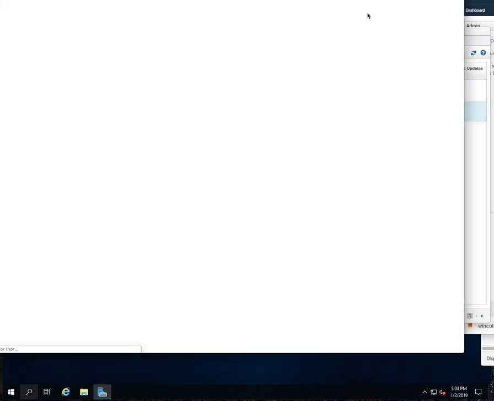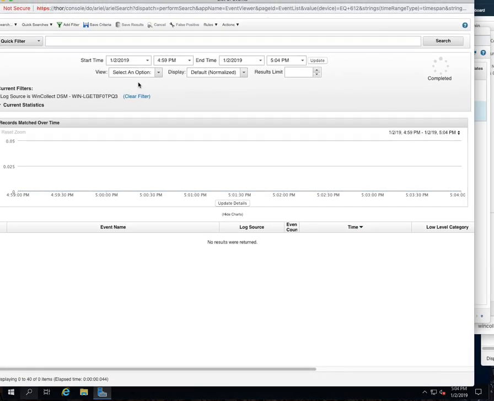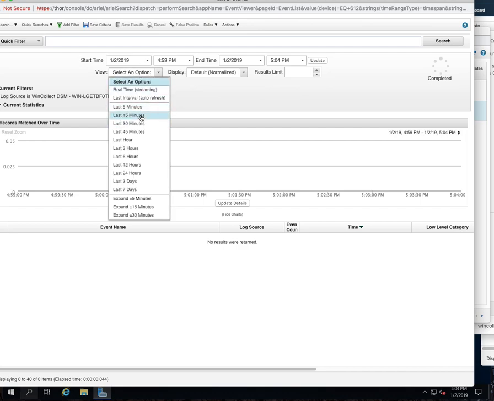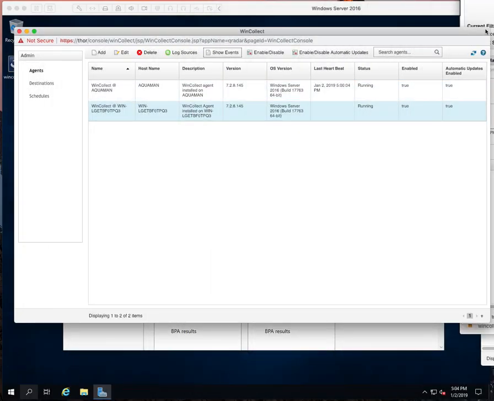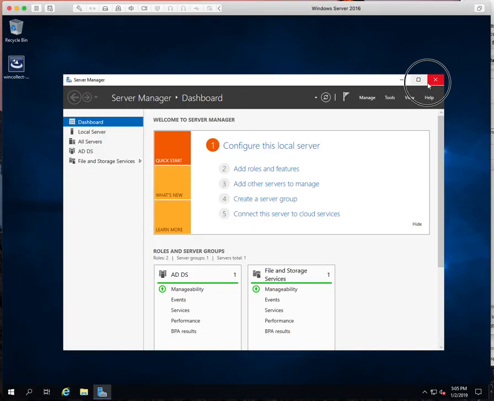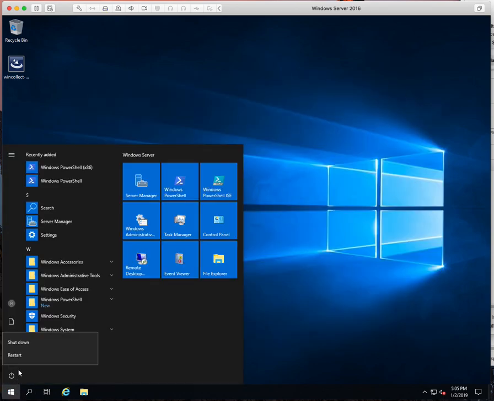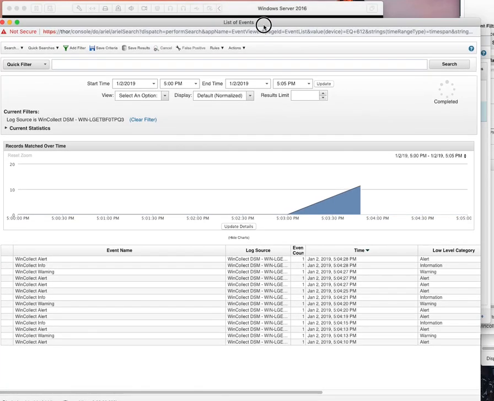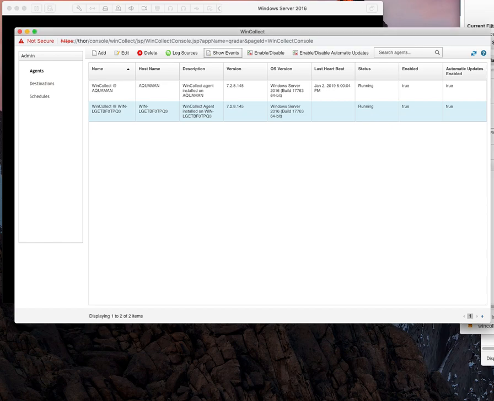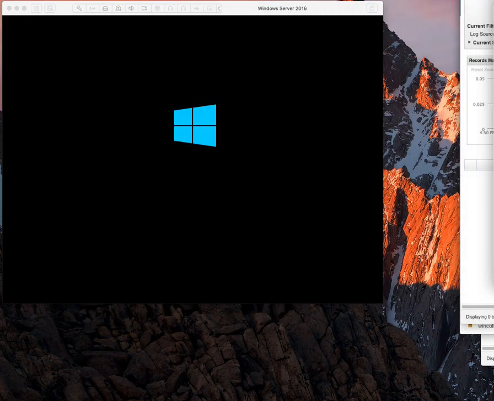Let's try show events again. Let's try and restart this one more time. Yep, there we go. Interesting that it took that much effort to get the status messages.